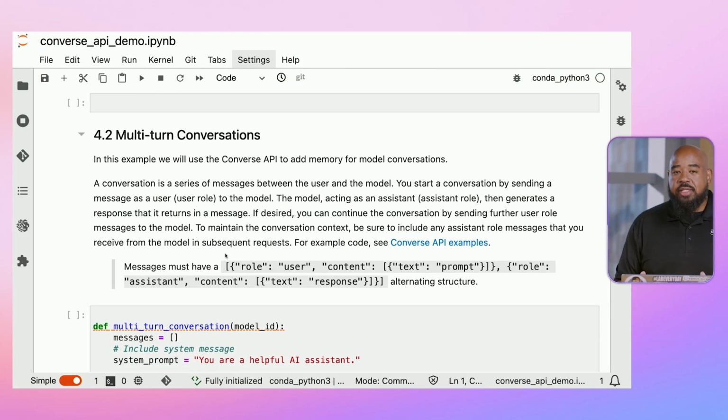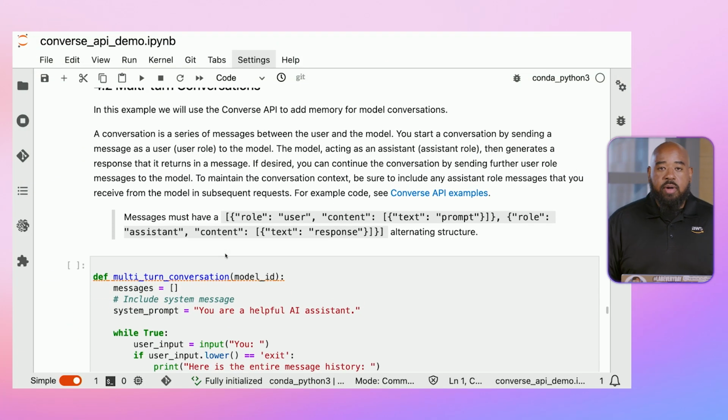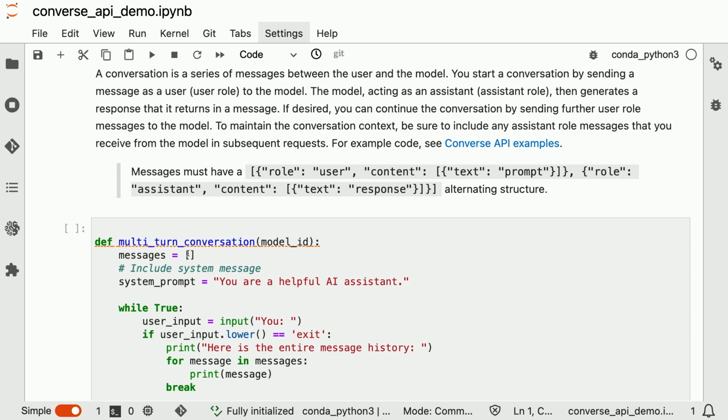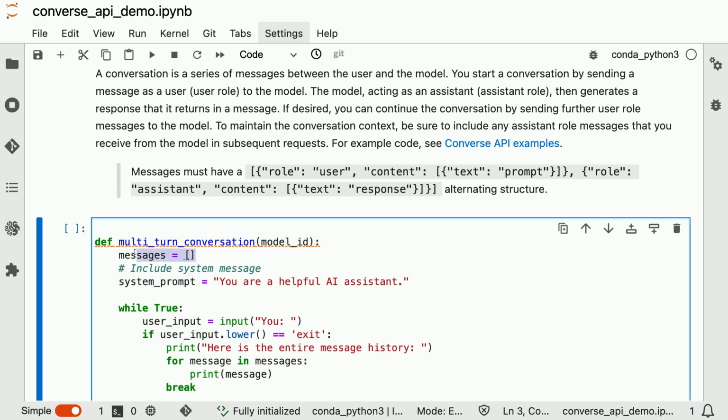Now, I mentioned multi-turn conversations. When we're using these models, one of the challenges that we need to address is the memory of those conversations. Oftentimes, this is going to be some extra code that you have to build, deploy, and maintain for the structure of those conversations. And if you're doing that across different models, that can be even more challenging. So to simplify this, the Converse API allows us to create a function where we just pass in the model ID in this example. We create a messages list.